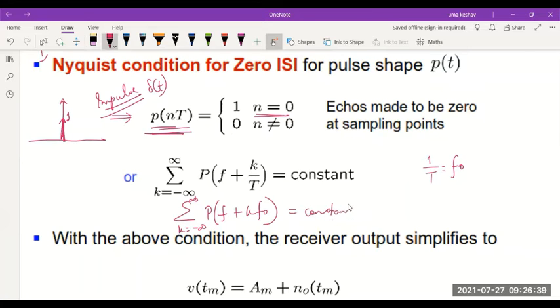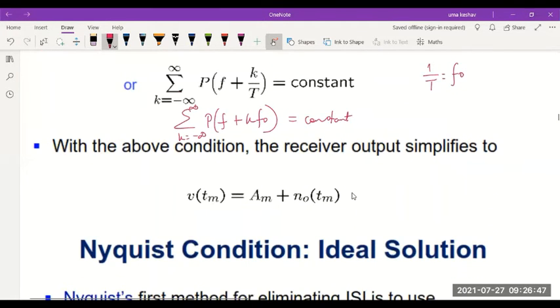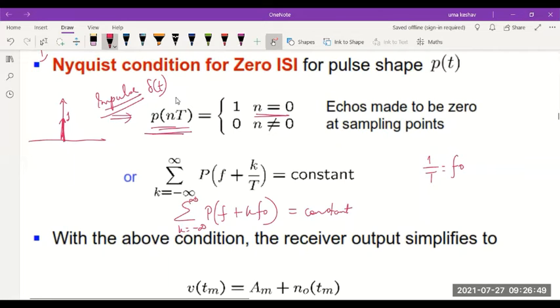This should be a constant according to the Nyquist condition to obtain zero ISI. So Nyquist states that either you consider an impulse which has value 1 at n is equal to 0 and value 0 elsewhere at all other sampling points.